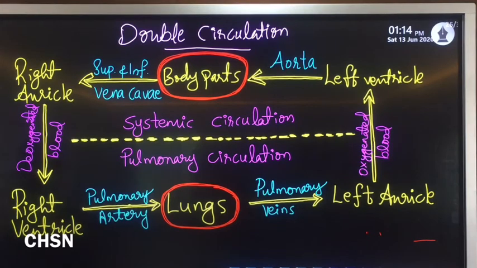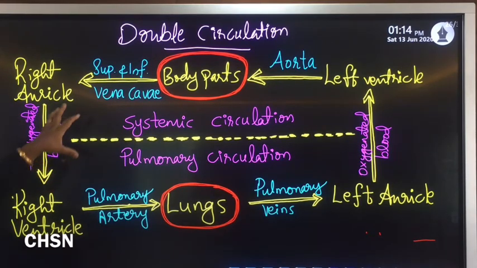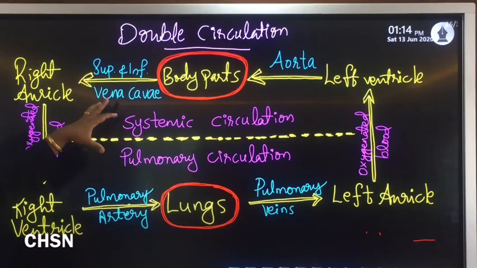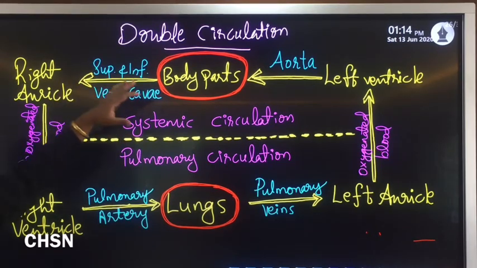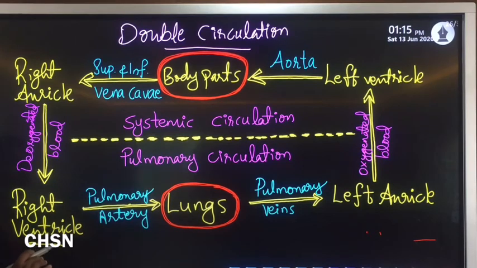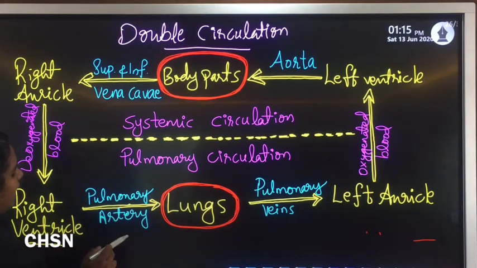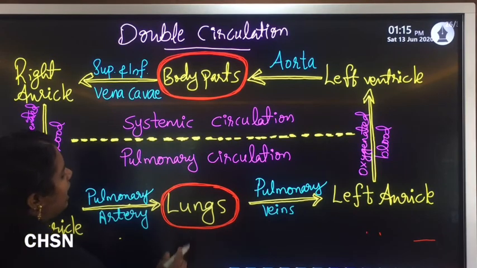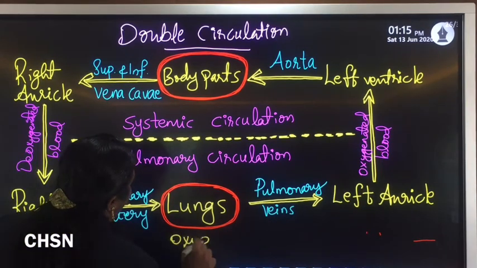So how does it take place? The right auricle has deoxygenated blood because the inferior as well as superior vena cava collect blood from different body parts and carry that blood to the right auricle. Then from the right auricle, this deoxygenated blood is pushed to the right ventricle, and from the right ventricle, the pulmonary artery carries this deoxygenated blood to the lungs for oxygenation.